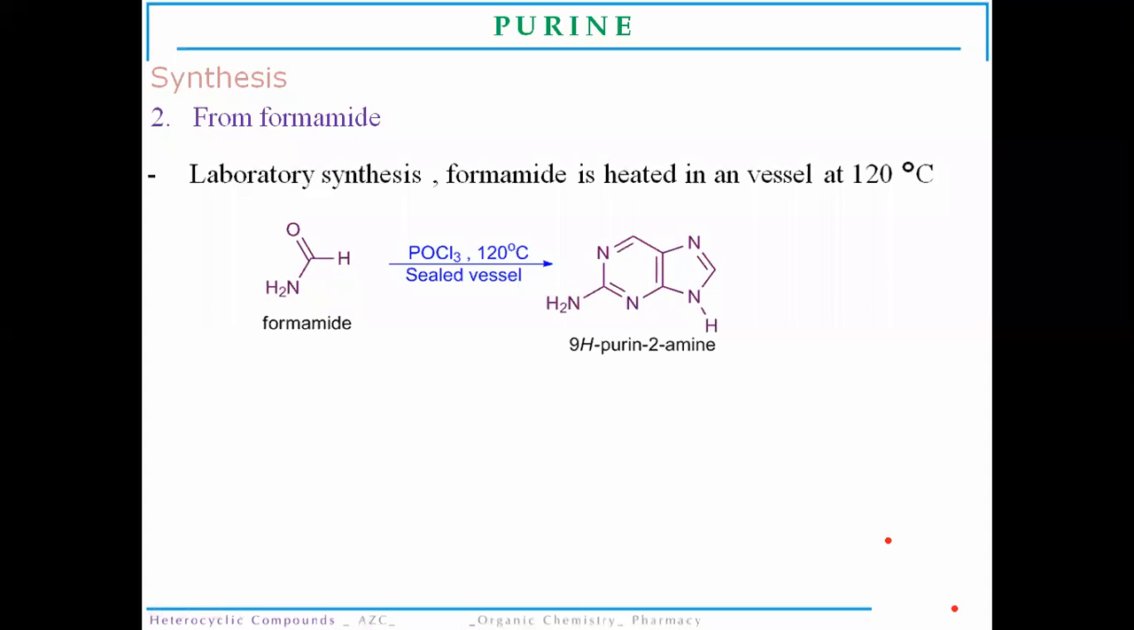Now, the next method for the synthesis of the purine molecule, in which we are going to use simply formamide, which is heated at high temperature, that is 120 degrees centigrade, in a sealed vessel. So we can synthesize 9H purine 2 amine. So this is a condensation product of the formamide molecule.